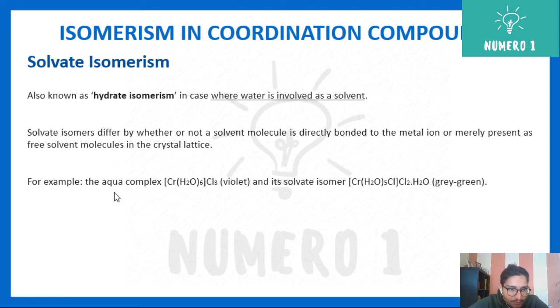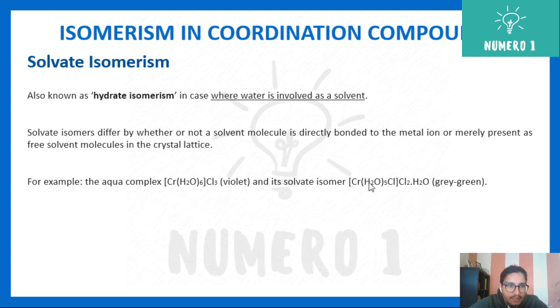For example, the aqua complex chromium H2O 6 Cl3, that is your violet one, and its solvate isomer, if you see, chromium H2O 5 Cl Cl2 dot H2O. So if you see, the structures are completely different. Here you have six water ligands, here you have only five, and chloride came inside. And the one water which has been removed stays as your hydrate part, dot H2O.